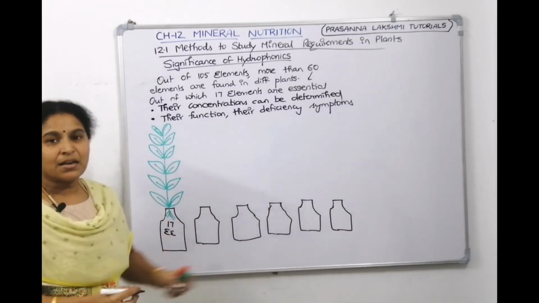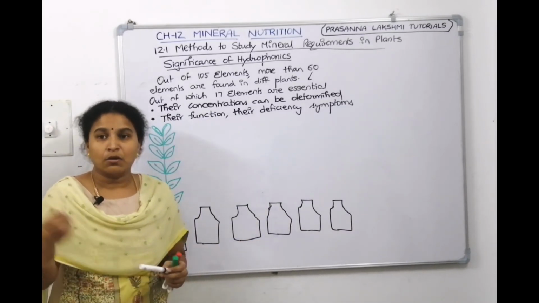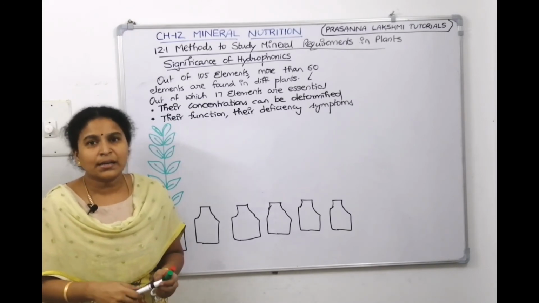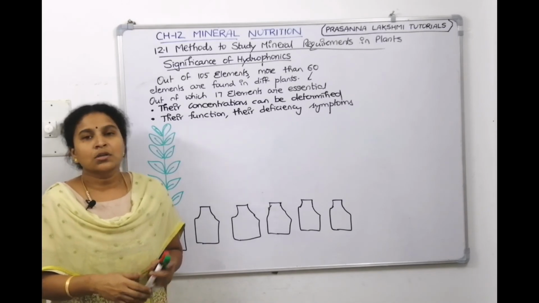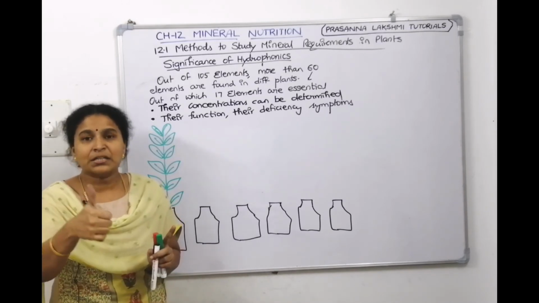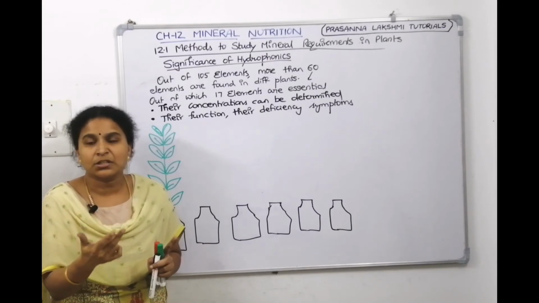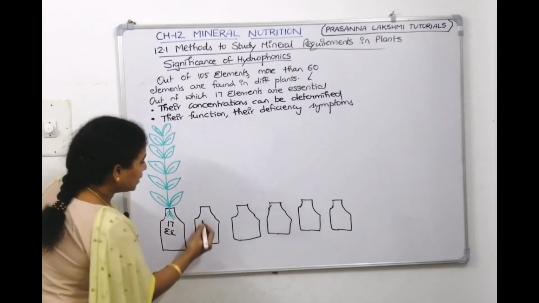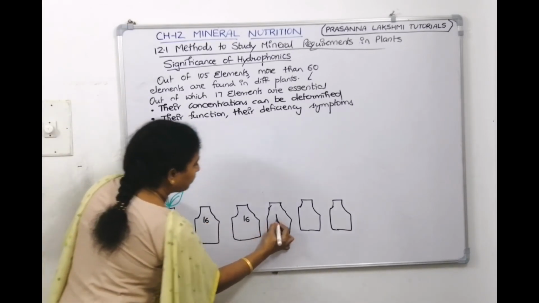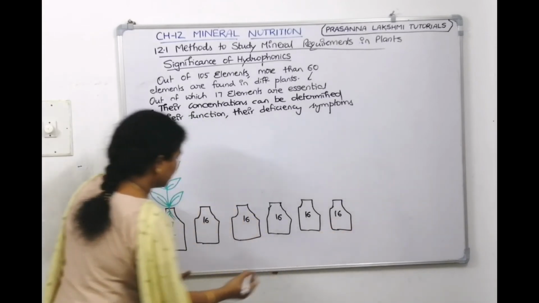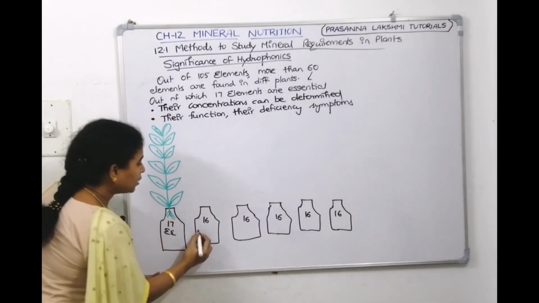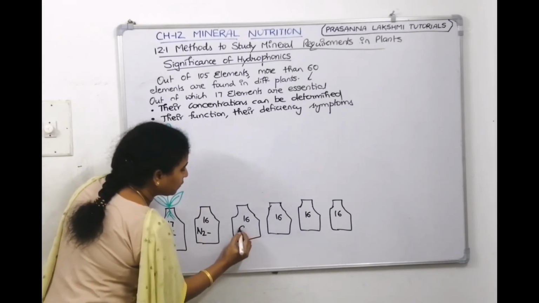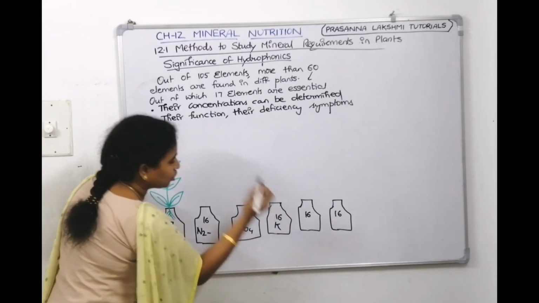In a beaker, everything is under your control. You can decide how much concentration to add, which element to add, which element to remove. In soil, can we do that? Is it under our control? No. So the criteria of essentiality, which element is essential, what its function is, and what its deficiency symptom is, you can check by hydroponics only. Now in all beakers they have given only 16 elements. One element is missing. In the first one, nitrogen is missing. In the second one, phosphate is missing. In the third one, potassium is missing.